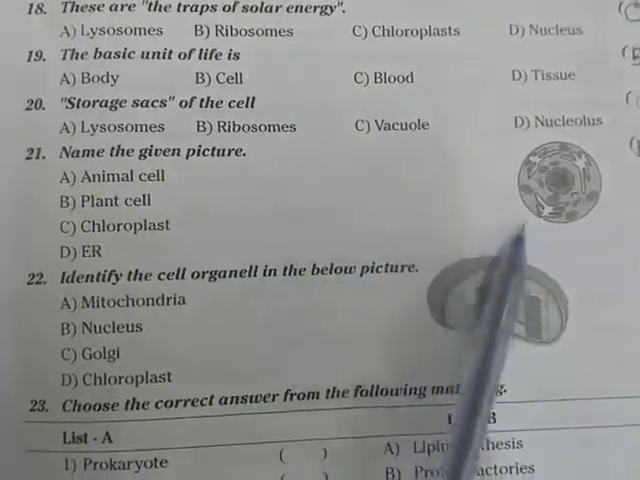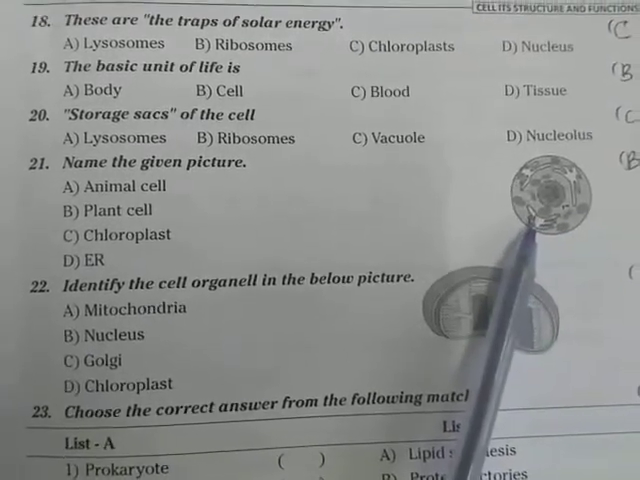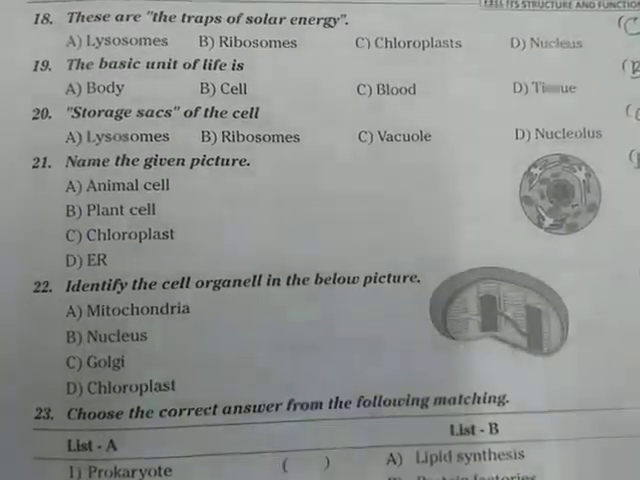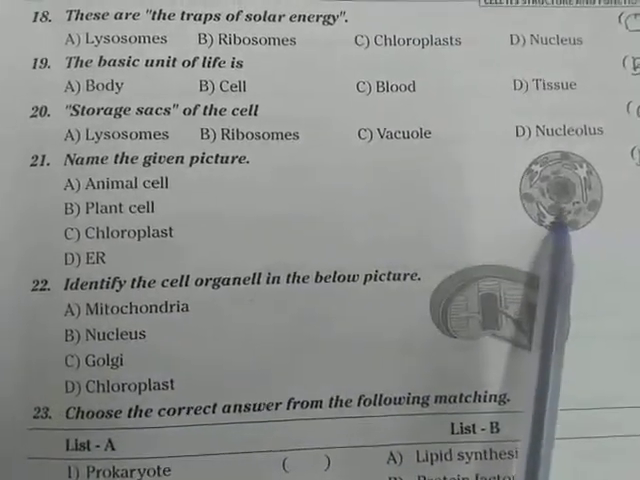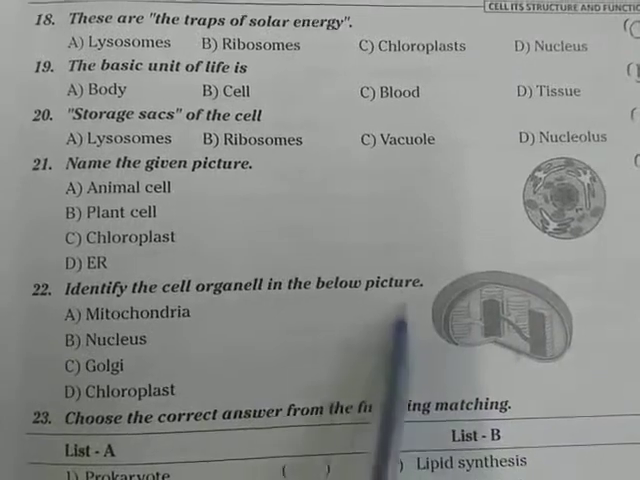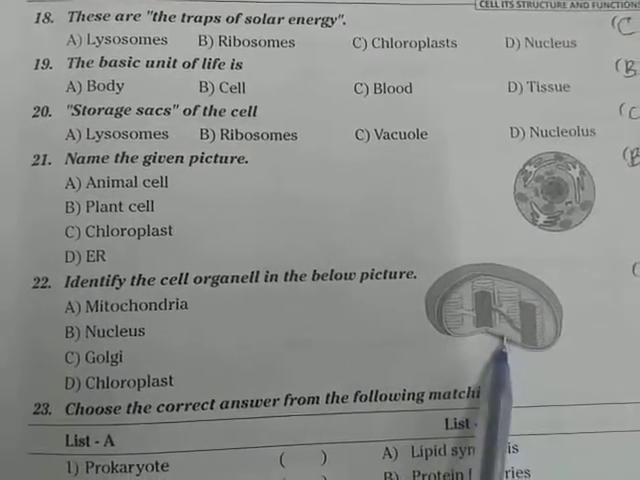Name the given picture. Which cell is it? Is this a plant cell or an animal cell? This is the structure of an animal cell. Identify the cell organelle. This is chloroplast.